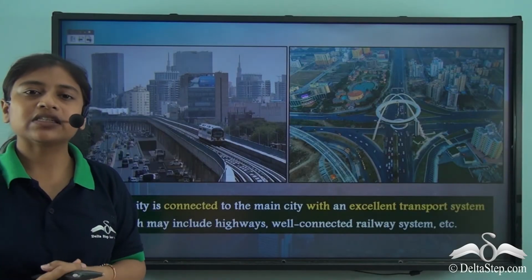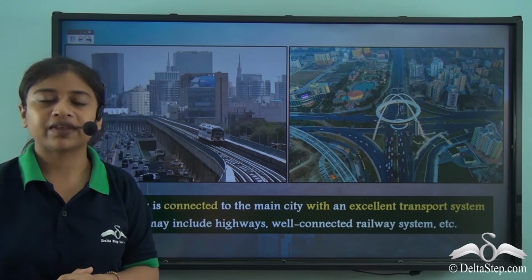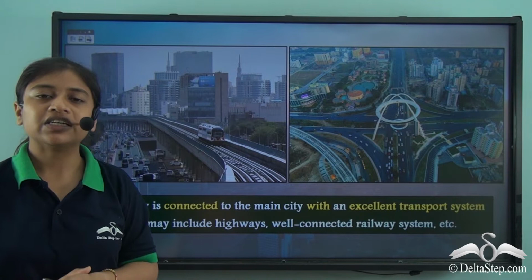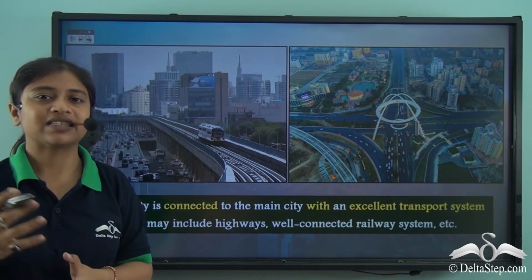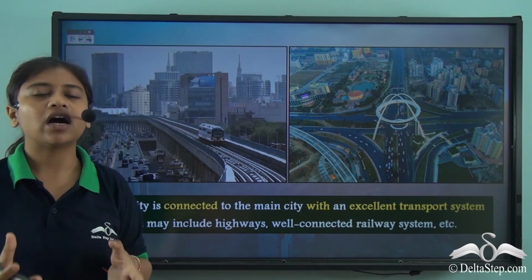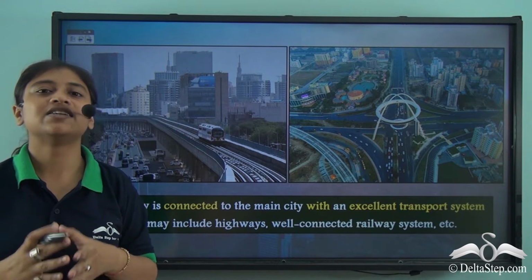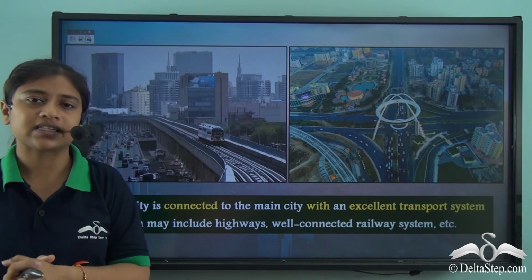Now, as I mentioned earlier, satellite cities are not too far from the main city. It is often seen that people travel on a regular basis from the satellite city to the main city for work, for education, and for other purposes. But that doesn't mean that satellite cities are devoid of schools, offices, etc.